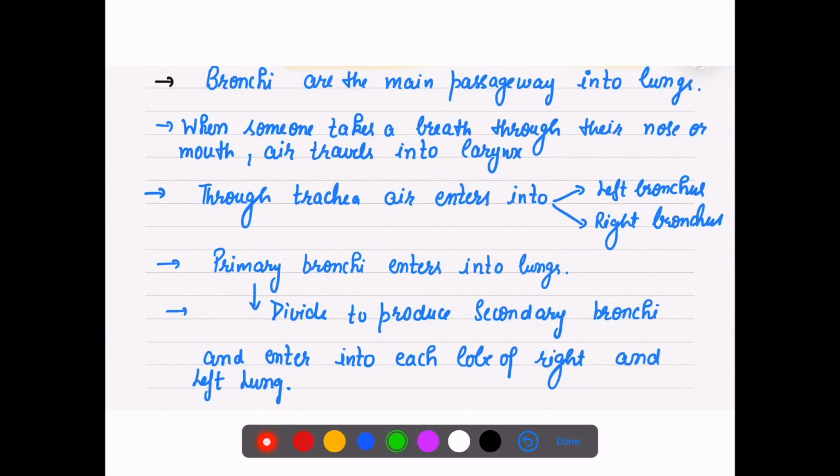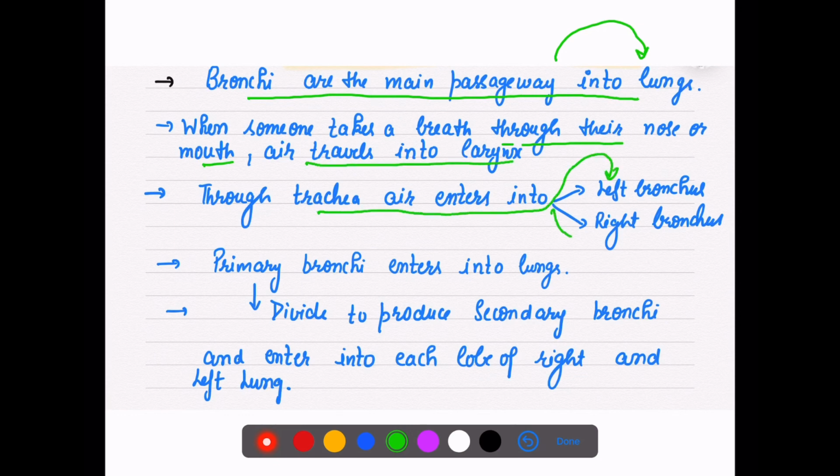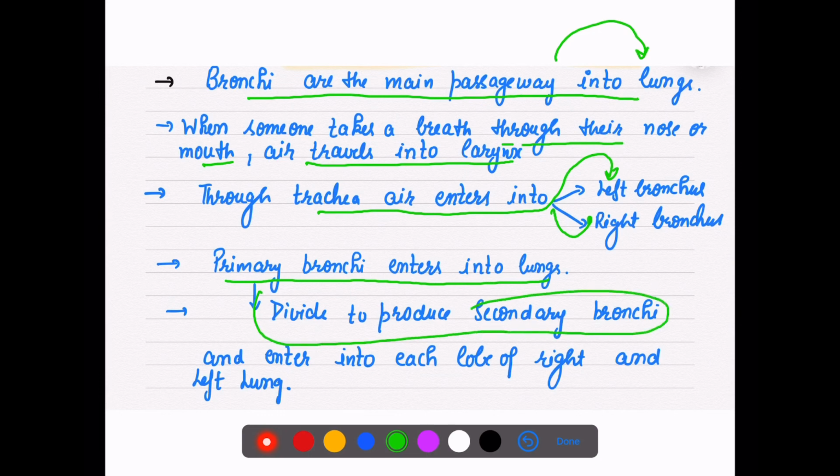So bronchi are the main passage, the main tubes through which air passes into the lungs. Whenever someone takes a breath through their nose or mouth, air first travels into the larynx, then through the trachea it enters into left and right bronchus. Then the primary bronchi enter into lungs. They divide into secondary bronchi, and then secondary bronchi enter into each lobe of your right and left lungs, right?